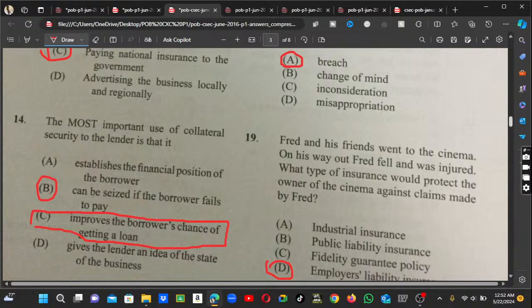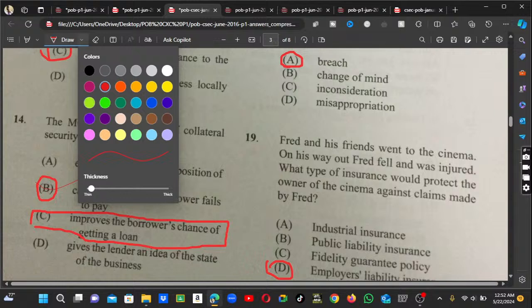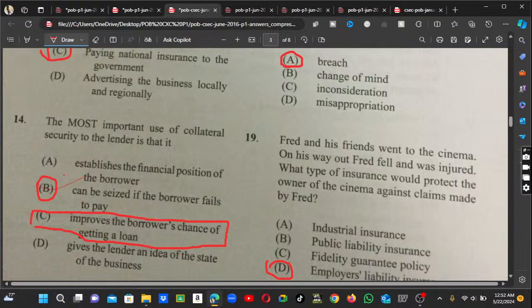This says the most important use of collateral security to a lender, and it's more to the lender because it can improve the lender's chance of doing... but trust me guys, it's the best answer here. It's not improve the lender's chance. The best answer here is this one. That is the answer. Alright, B. B is the answer guys.